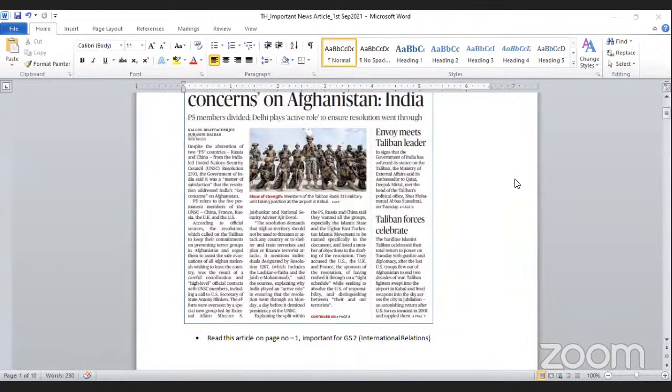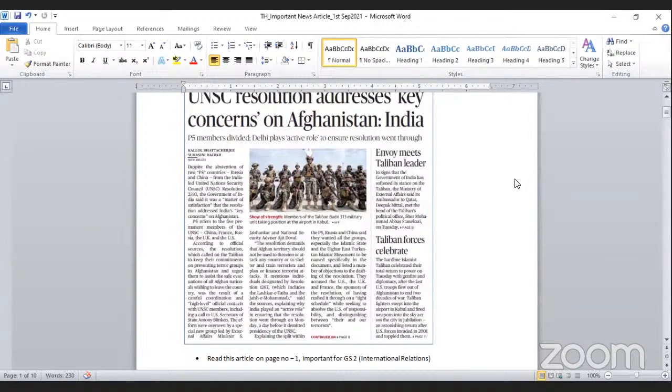So this article is basically about the Afghanistan issue which is going on presently, where Taliban has taken over after withdrawal of USA. Related to this, the United Nations Security Council has passed a resolution addressing the concerns over the Afghanistan issue.